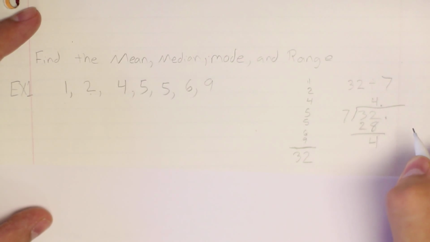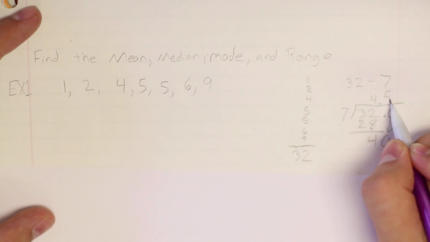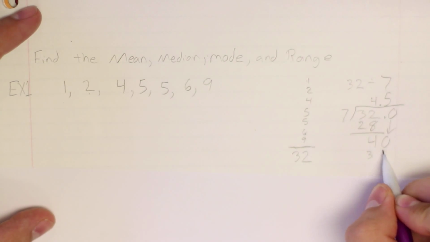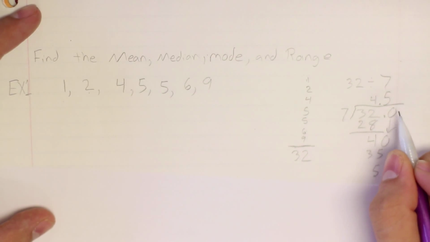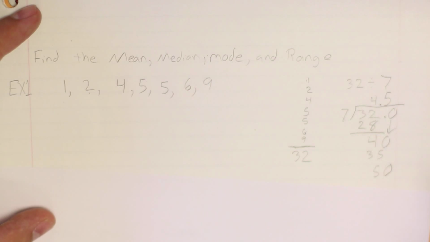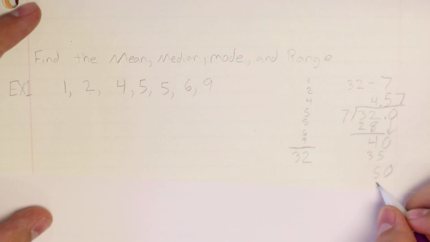Put your decimal. Bring down your 0. 7 goes into 40. How many times? 5. Multiply back. You get 35. So you get a 5. Bring it down. How many times does 7 go into 50? Well, that would be 7 times. Multiply back.